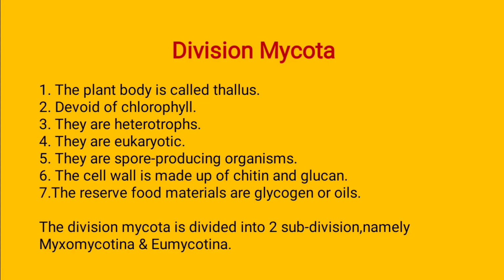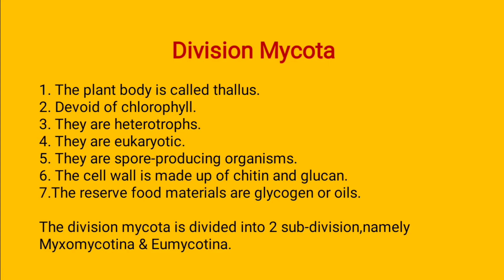They are spore producing organisms. It means the thallus structure produces spores. All the fungi species included in this division Mycota are spore producing organisms. The cell wall is made up of chitin and glucan. It means generally in fungi the cell wall is made up of the polysaccharide materials chitin and glucan.